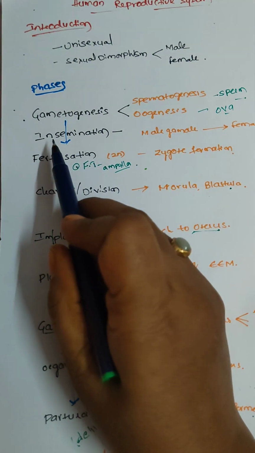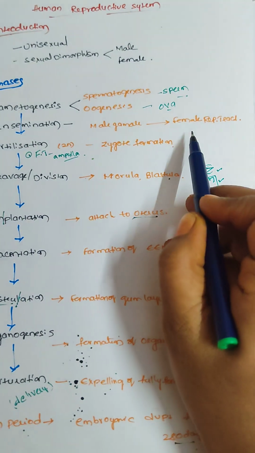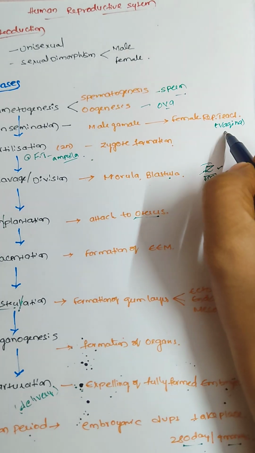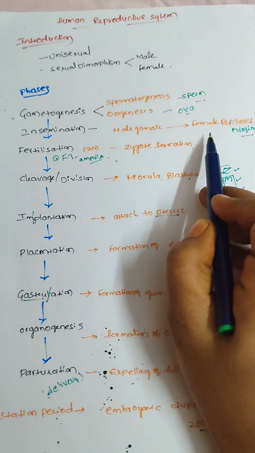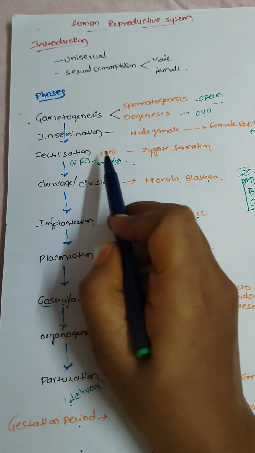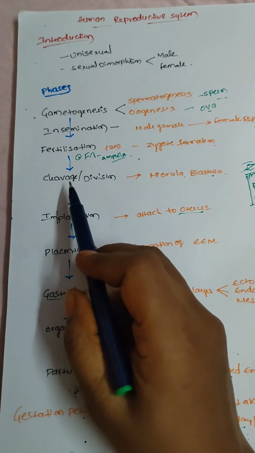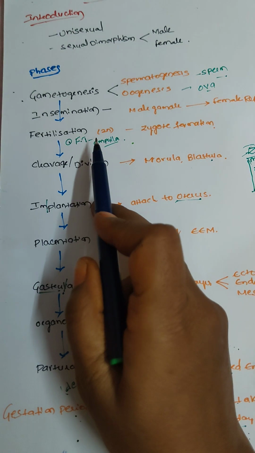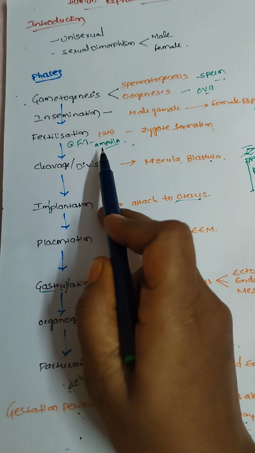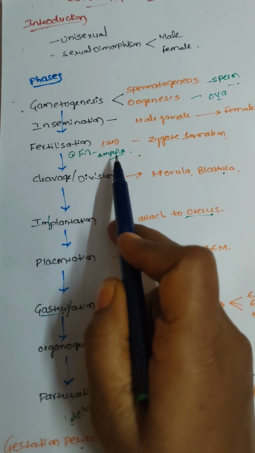Then insemination. In means inside, semination is the transfer of male gametes into the female reproductive tract, that is the vagina. We already discussed this in the sperm pathway in the male reproductive system. So after gametogenesis, the male gametes are transferred into the female reproductive tract, the vagina. That is called insemination. The next step is fertilization. Fertilization occurs in the fallopian tube, especially in the region of the ampulla. So the fertilization site is the ampulla.